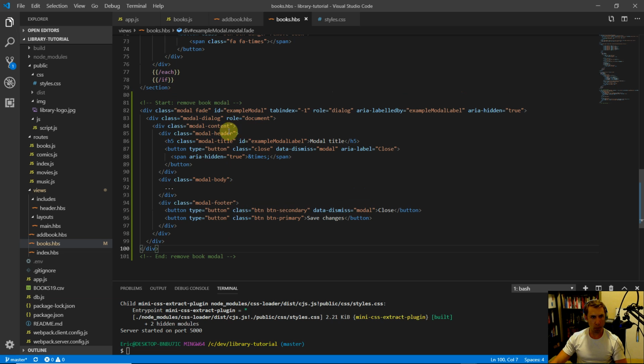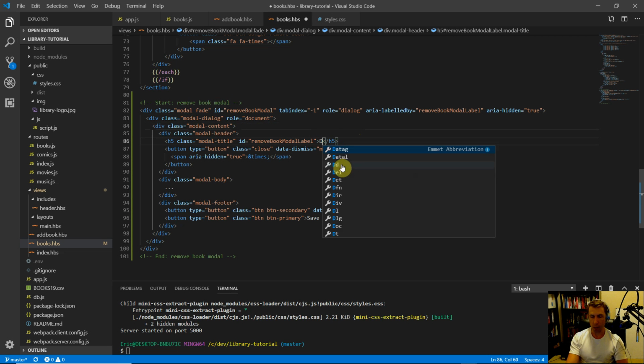And then we also want to modify some stuff in here. They're calling this example modal. Let's change ours. I'll do Control D to highlight all the words of example, and we'll say remove book. So now we have remove book modal label, and so on. Next we'll do the label here.